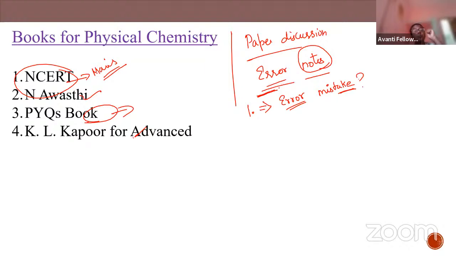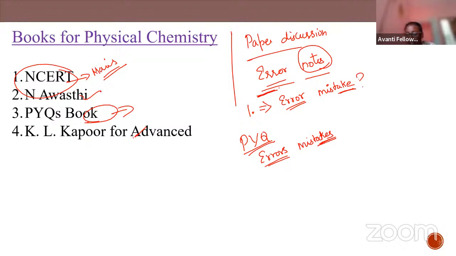Note the mistakes you have made, so you will not repeat them. When you're solving PYQ, mark the errors, mark the mistakes you have made, where it went wrong. If you note it, it will register in your brain, so you will not repeat it.